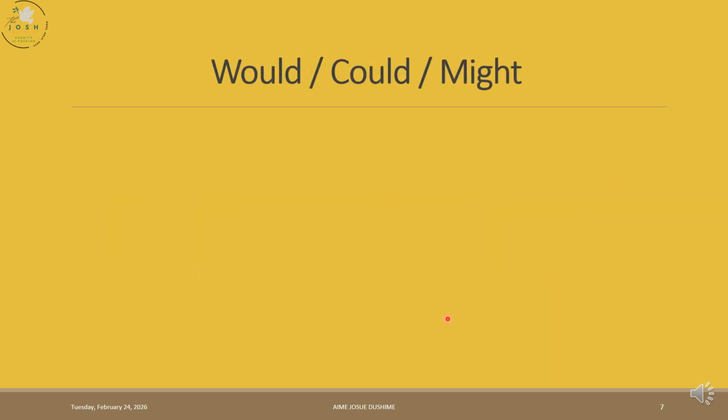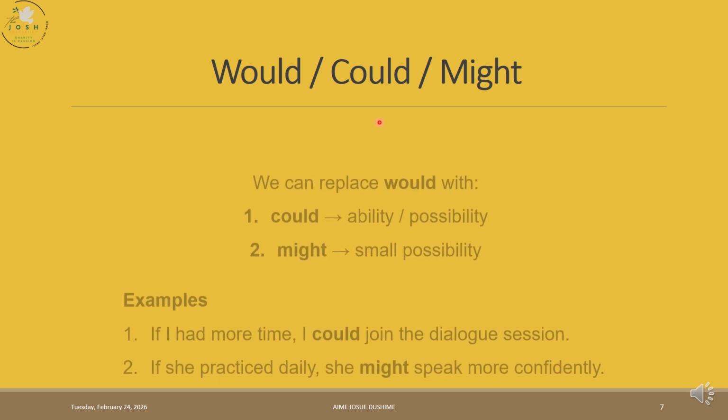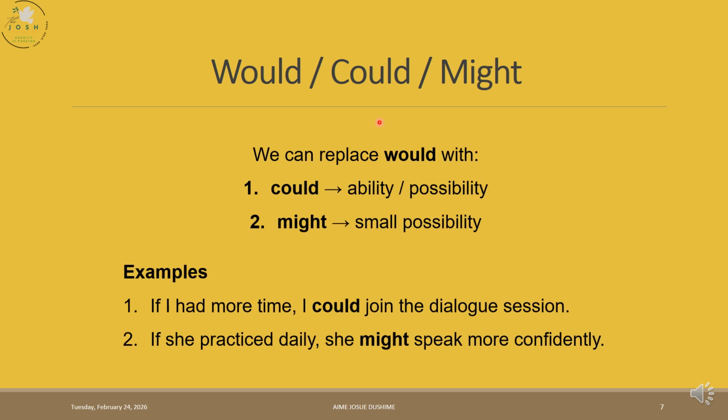How about would, could, might in the second conditional? Instead of saying would only, we can also replace it with could to talk about ability and possibility. We can also replace it with might for small possibility. When it is a bigger possibility, use could. Remember, this could comes from can. If you want, it is can, and then V2 we say could, the past. We shall learn that later in other lessons.